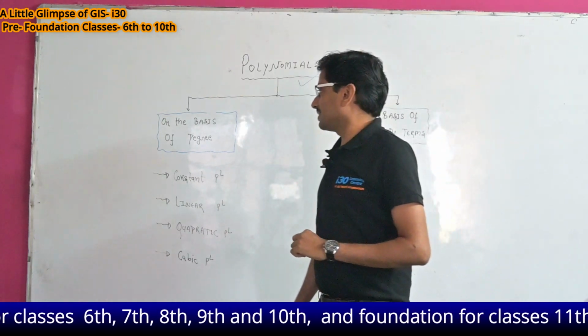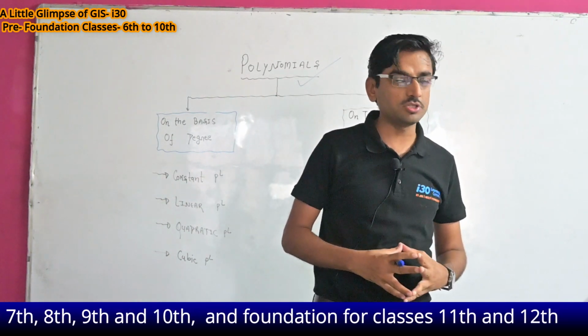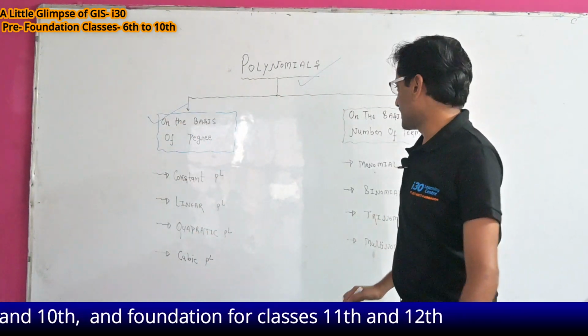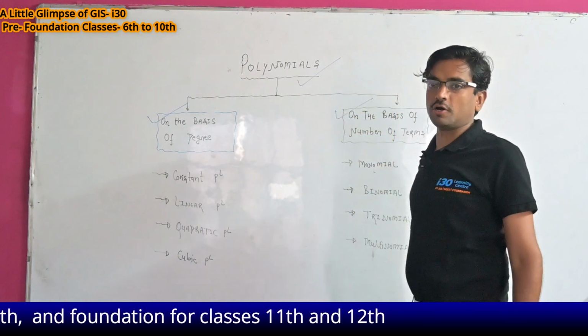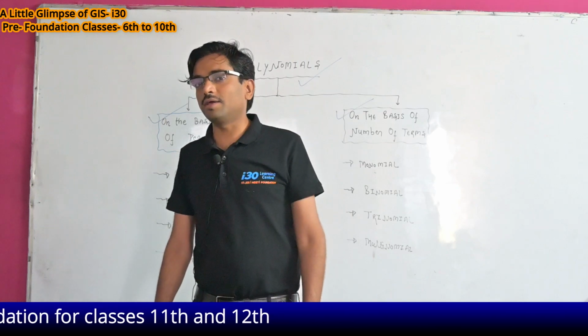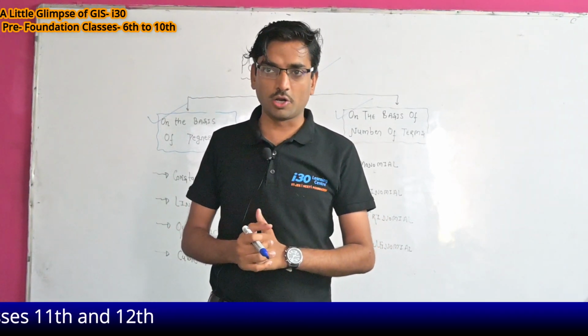Before starting, let's understand in what categories we can divide this topic: first on the basis of degree, and second on the basis of number of terms. Talking about degree, what is degree? Degree is the highest power of the variable present in the given polynomial.